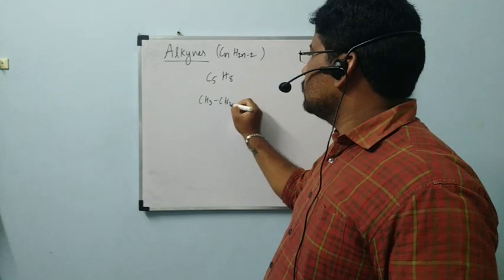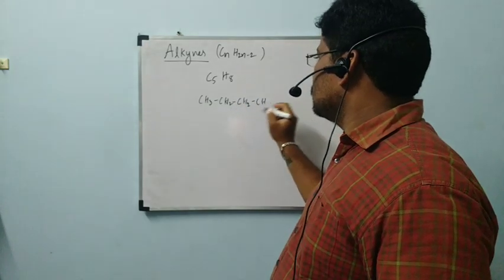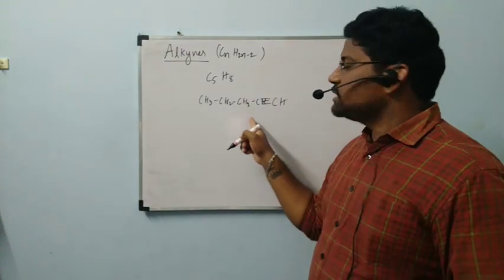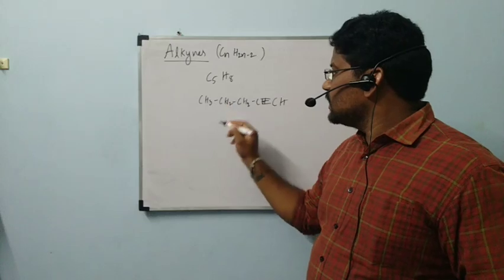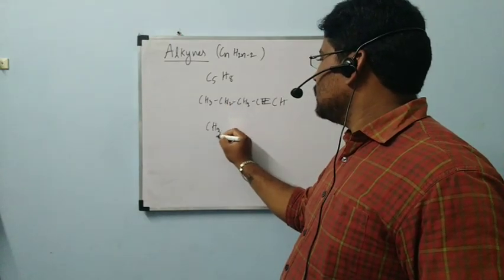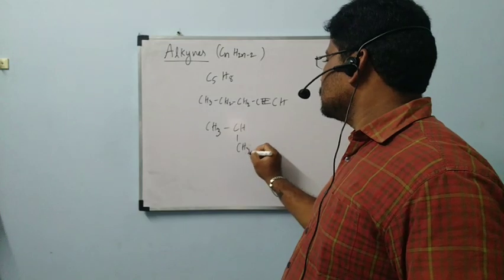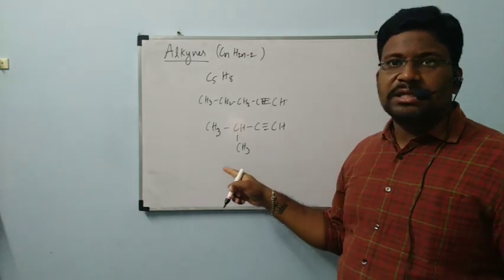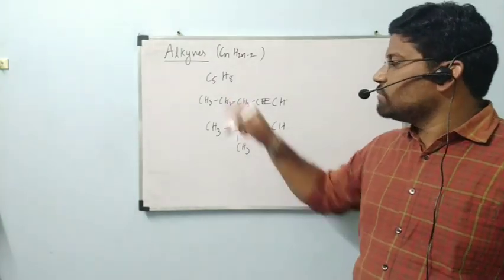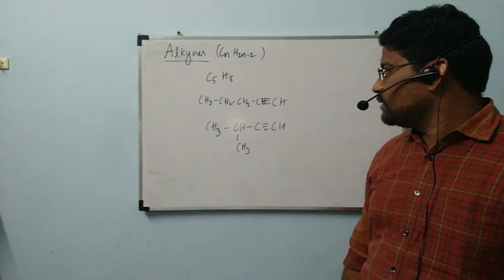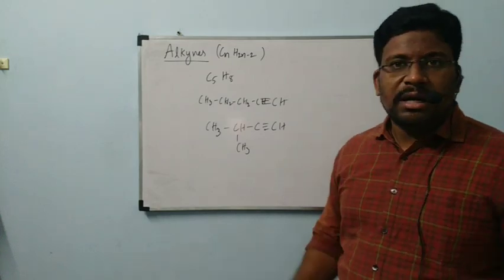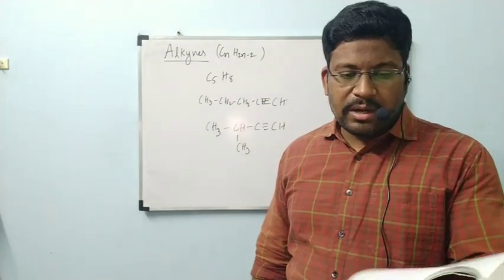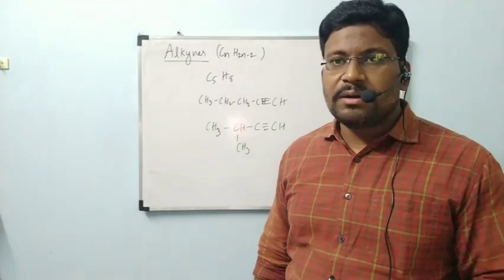CH3, CH2, CH2, C triple bond CH. This is one possible structure. Next, writing one CH3 here. Suppose CH3, CH, CH3, C triple bond CH. Another structure. Like that, what are the possible structures with this molecular formula C5H8? That one we want to write. Once try that one on your own. Problem number 13.13.